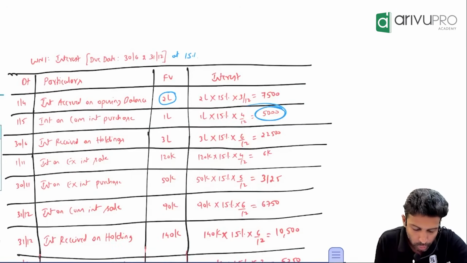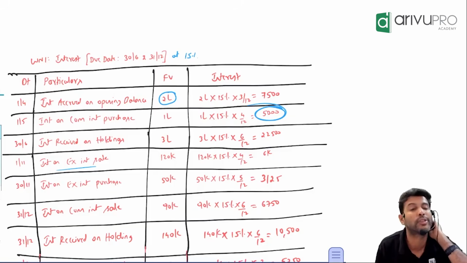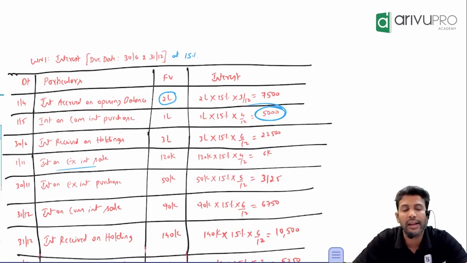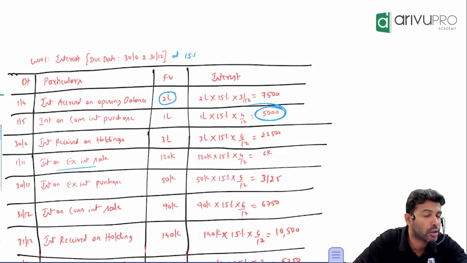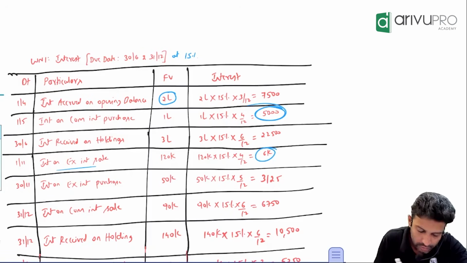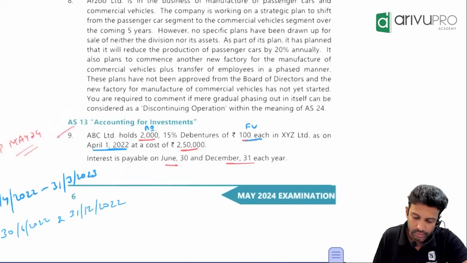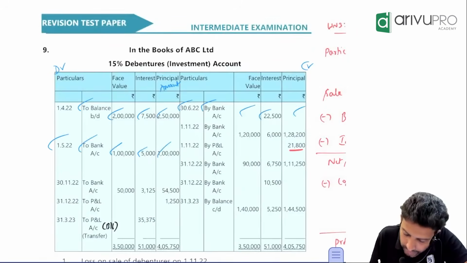Next, you made a sale. You made a sale on 1st November. What's the journal entry for investment sold? Bank to investment. Sir, when you sell investment, you will receive two amounts. What are those? One for debenture, one for interest lost. How much interest did you lose and recover? 6,000. What's the journal entry for interest received? Bank to interest. So you will post it as what? By bank. In the interest column, 6,000.